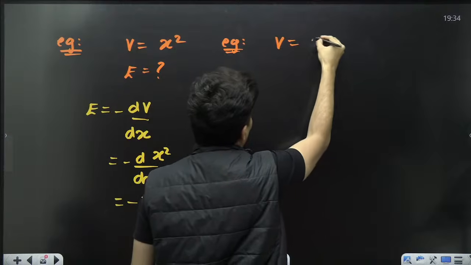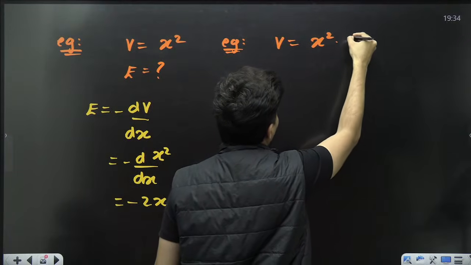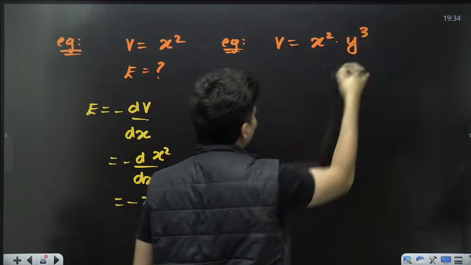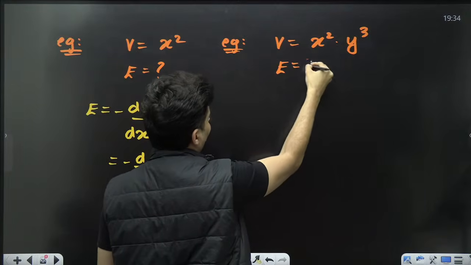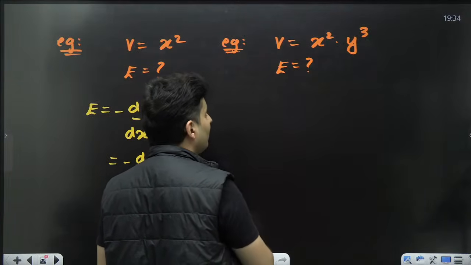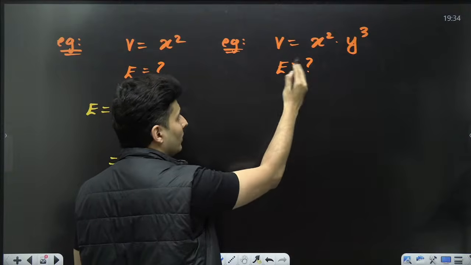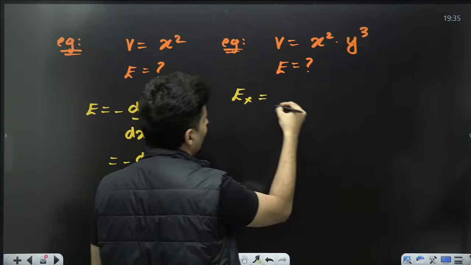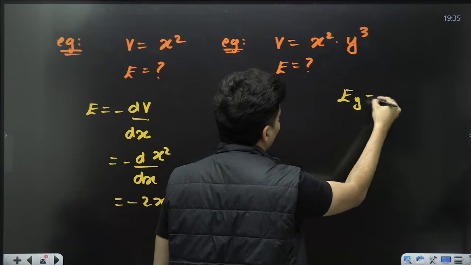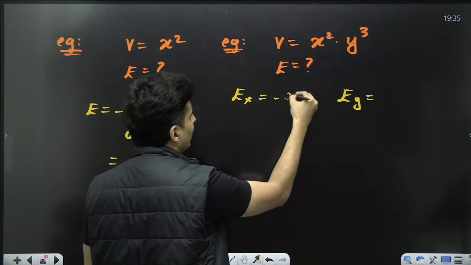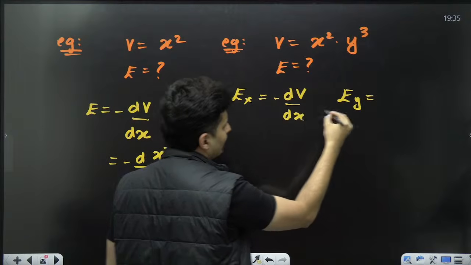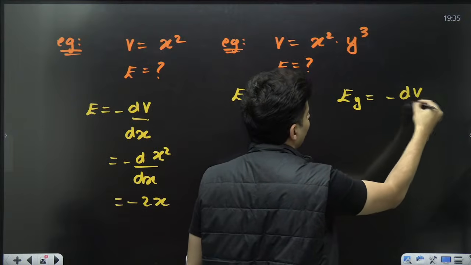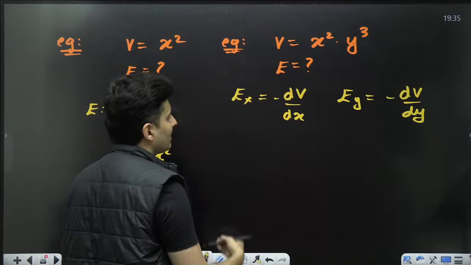Next, if potential is given as x square into y cube, something like that, and then they ask you to find the field, then you need to be a little bit careful because there are both x and y over here. In such case, Ex will be found separately, Ey will be found separately. Ex will be the derivative with respect to x, Ey will be the derivative with respect to y, with a negative sign.